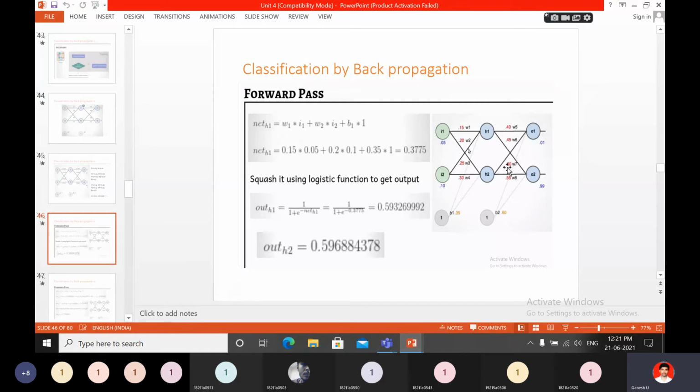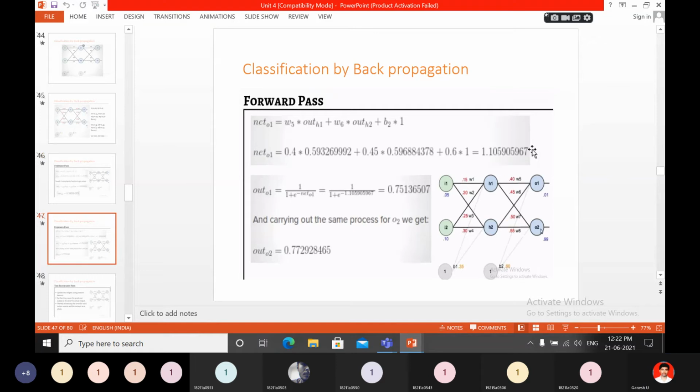In the same way, you will find out H2. What is the out H2 value? The net H2 value you will find out in the same way. Based on that, 1 by 1 plus e power minus net H2, that is the formula for out H2. So based on that you will find out the out H2 value. Out H1, out H2 values you find out. Again using out H1, out H2, you will apply W5, W6 for out H1, out H2, and you will find out the final O1, O2 values. Okay, so how can that be done? Net O1.